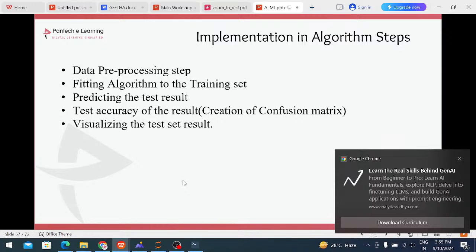In machine learning, how many types of algorithms are there? Supervised machine learning, unsupervised machine learning, semi-supervised, and reinforcement. In supervised machine learning, we give input and output information, and we can predict the result. That is known as supervised. After that, unsupervised machine learning. We just collect unlabeled information. For the input, we cannot predict the output. That is known as unsupervised machine learning. For Google reviews and feedback, we use the reinforcement algorithm. We collect labeled information as well as unlabeled information; for that purpose we use semi-supervised machine learning.